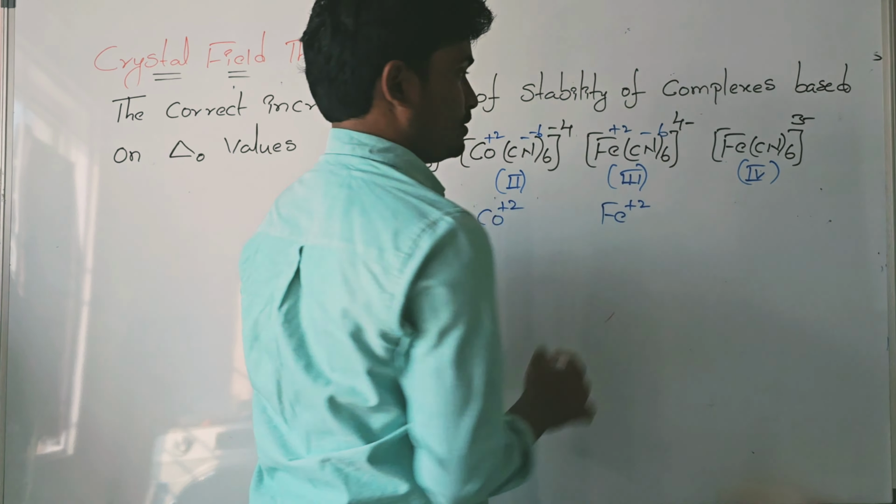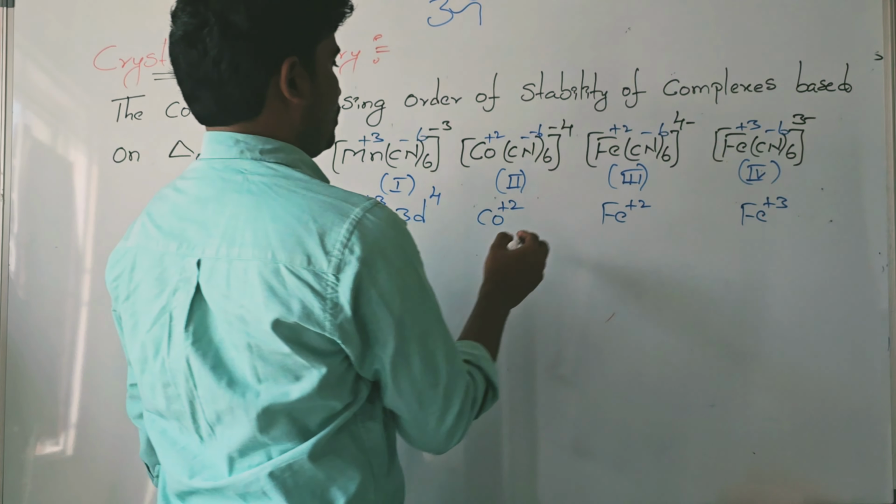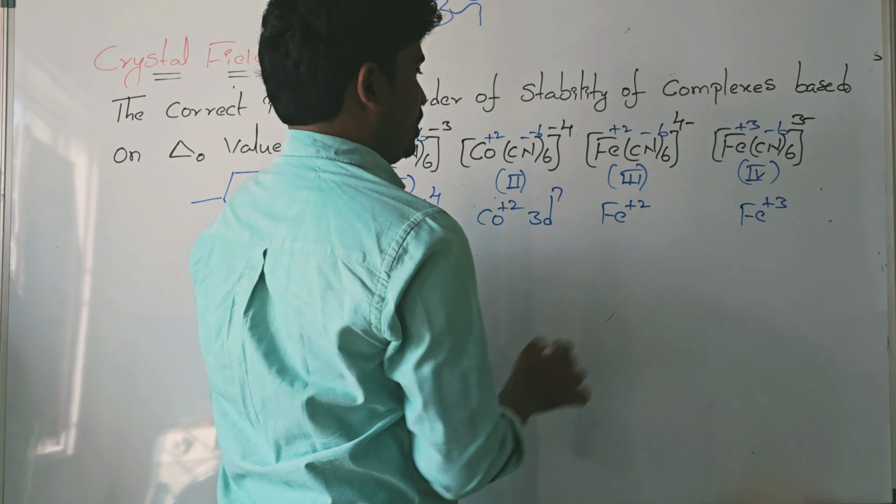All are strong ligands. Strong ligands mean low-spin octahedral complexes. In octahedral complexes, which orbitals are at lower energy? The t2g set of orbitals is at lower energy, and the eg orbitals are at higher energy. So electrons are not able to exist in the eg orbitals; all the electrons are present in the t2g orbitals. Cobalt +2 means 3d7, iron +2 means 3d6, and iron +3 means 3d5. So for 3d4, the four electrons are present in t2g only.